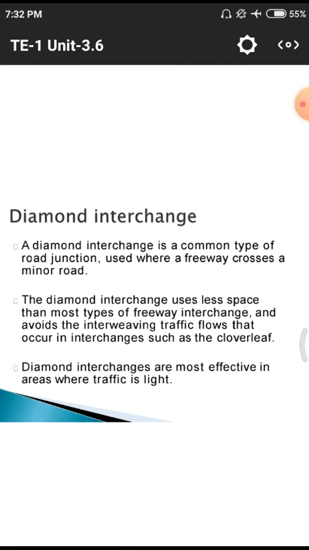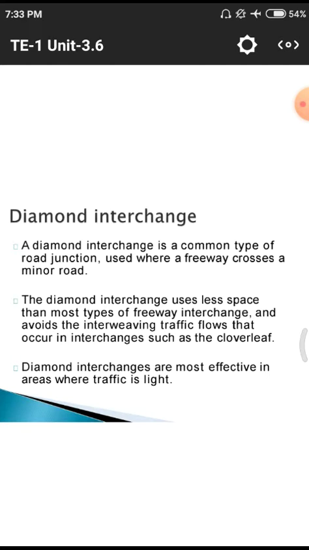Next one we are having this diamond interchange. Previously we observed this diamond means in the shape of this rhombus-like structure. A diamond interchange is a common type of road junction used where a freeway crosses a minor road. That means there are two roads. First one is the freeway, that means a huge quantity of vehicles flowing at huge speeds. After that we are having a minor road, normally village roads or other district roads, which are connected to these national highways. National highways are also called freeways.